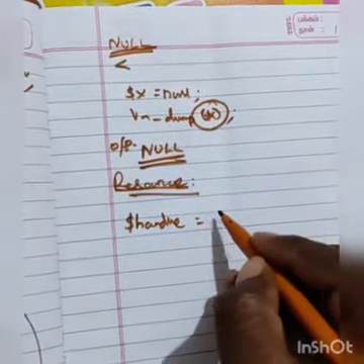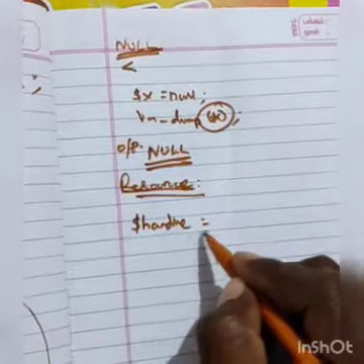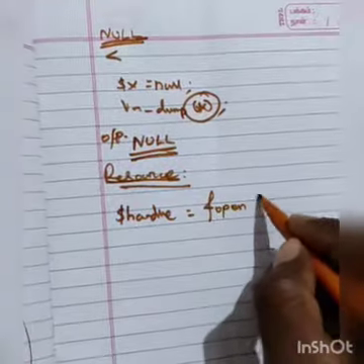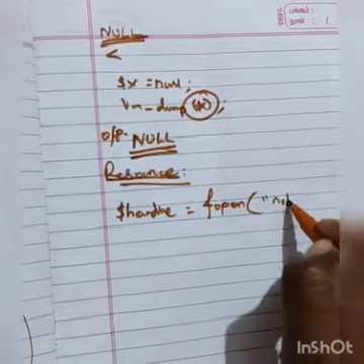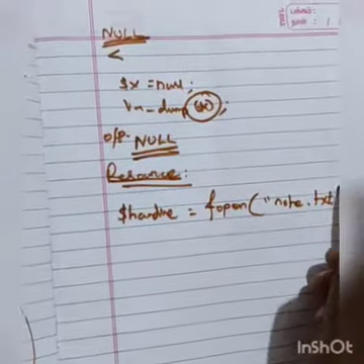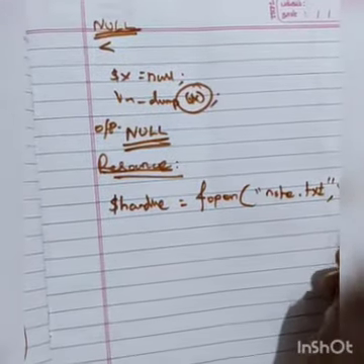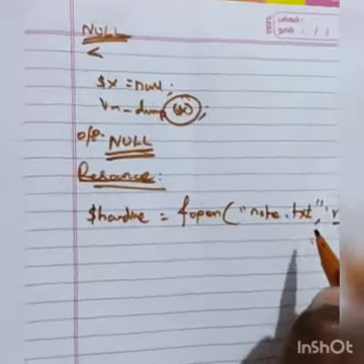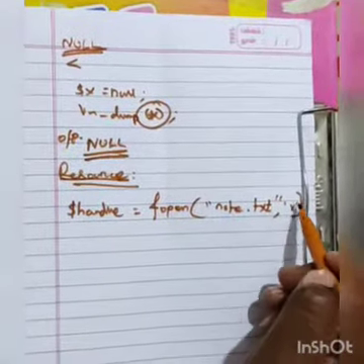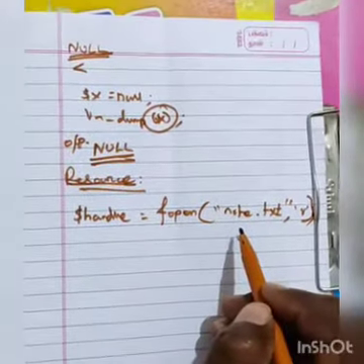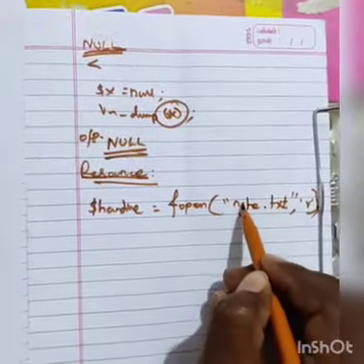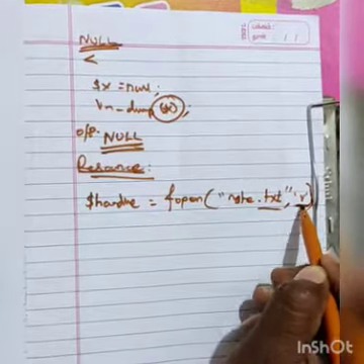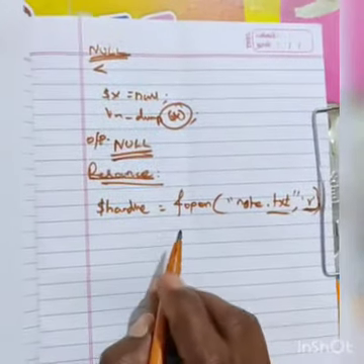Handle is not a file, that is one variable. fopen, in a format note dot txt. This is one file. Read means r, then semicolon finished. This line produces a resource. That is the note file, a text file, and what mode? Only reading mode will come. So that is called a resource.